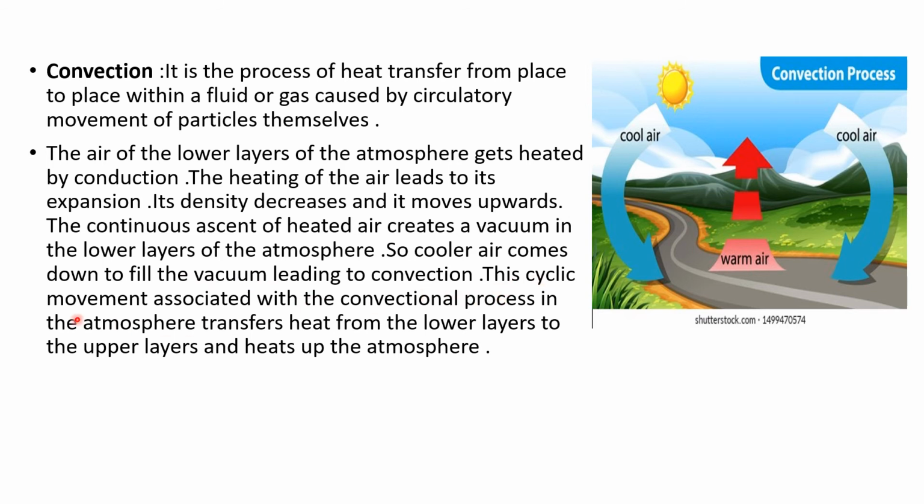This cyclic movement associated with the convectional process in the atmosphere transfers heat from the lower layers to the upper layers and heats up the atmosphere. So as you can see in this diagram, the warm air is becoming lighter and rising up, and a vacuum is created over here, which is then filled by cool air coming down. So as a result, a convection current is started.